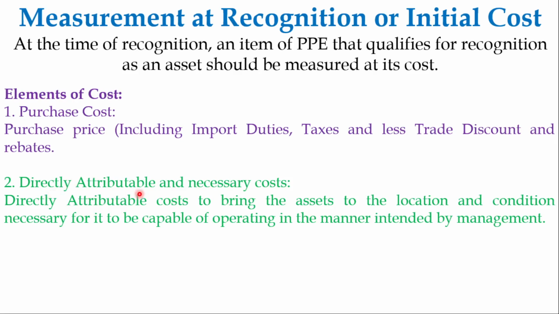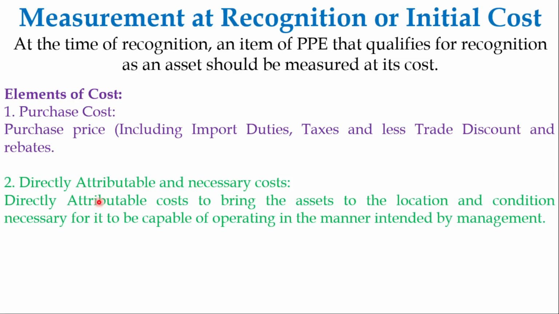Second one is directly attributable and necessary cost. Directly attributable cost is the cost to bring the asset to the location and condition necessary for it to be capable of operating in the manner intended by management.